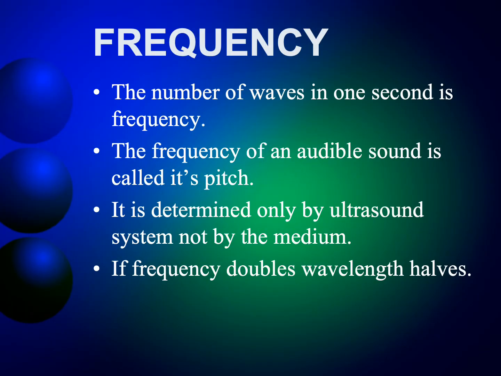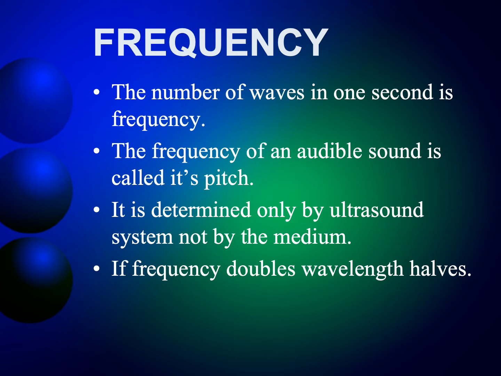Frequency. Frequency is the number of waves in 1 second. Number of cycles. Remember F, frequency, it has to be a number of something. So frequency is the number of waves or number of cycles in 1 second. The frequency of an audible sound is called the pitch of the sound, and is determined only by the ultrasound system, not by the medium. If frequency doubles, wavelengths halves.